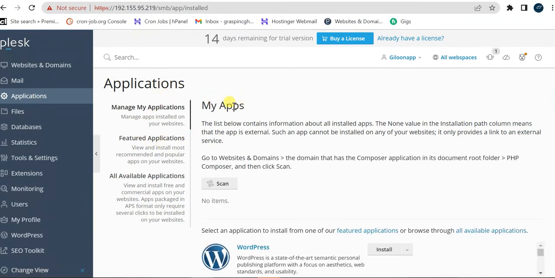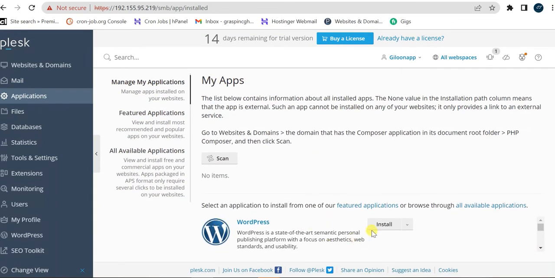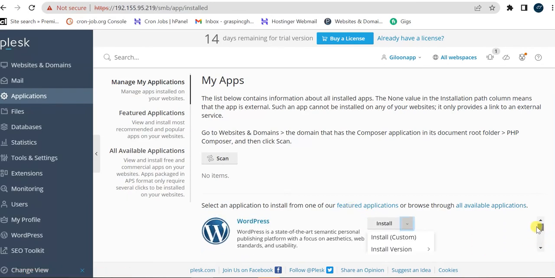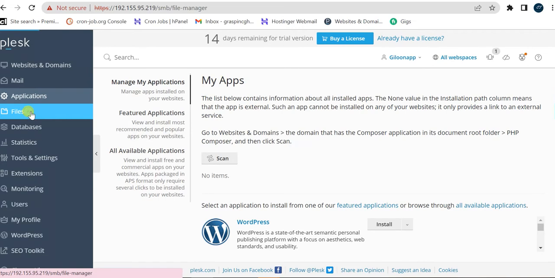Alright, so you can also manage other applications here. We have WordPress, Joomla, Drupal. Joomla is here, WordPress also here. So if you want to install a WordPress site too, you can go with that one too. And we'll go to files.